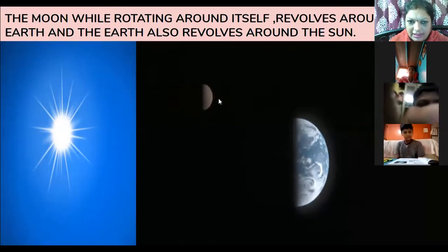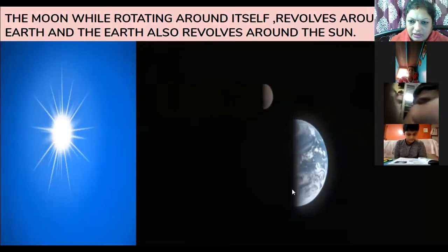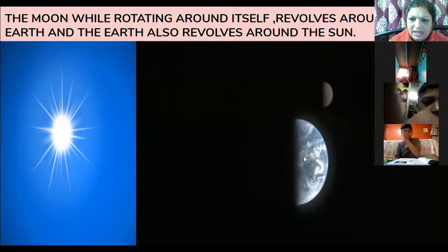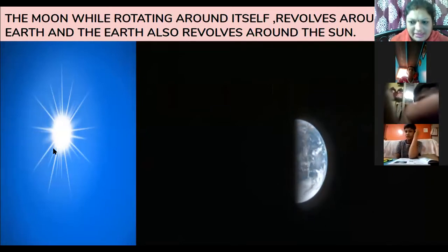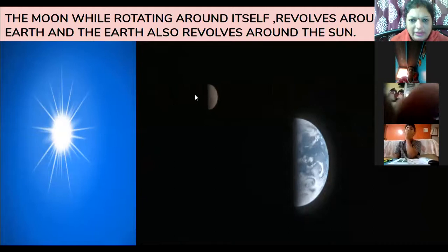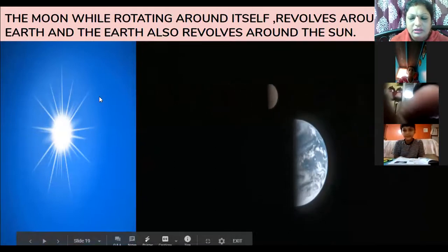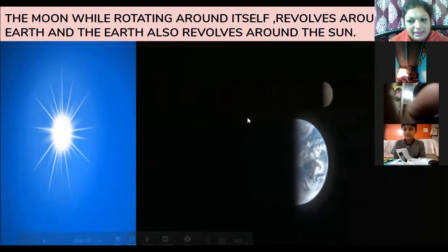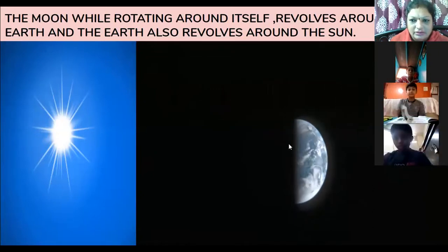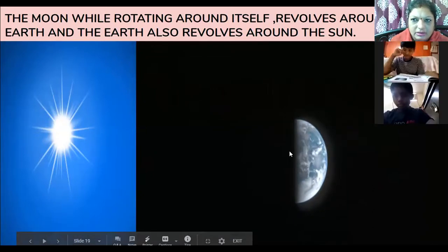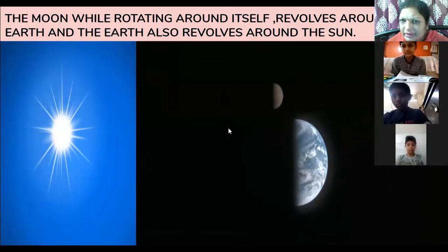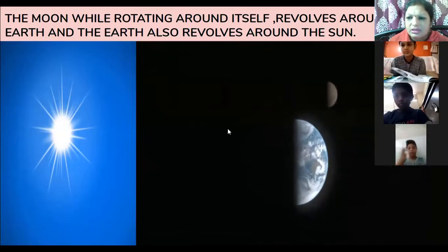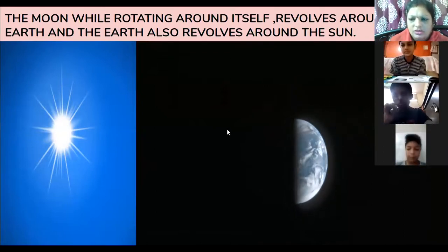So again, I'll repeat, the moon is revolving around the earth, and the earth is revolving around the sun. That means indirectly, the moon is also revolving around the sun. But directly, as the moon is a satellite of the earth, it is revolving around the earth. So the moon, while rotating around itself, revolves around the earth, and the earth also revolves around the sun.